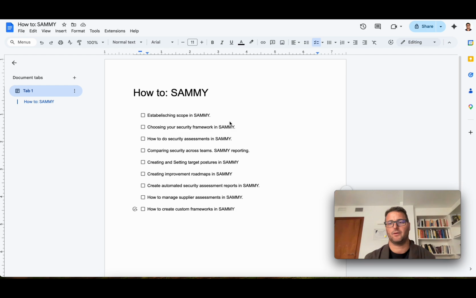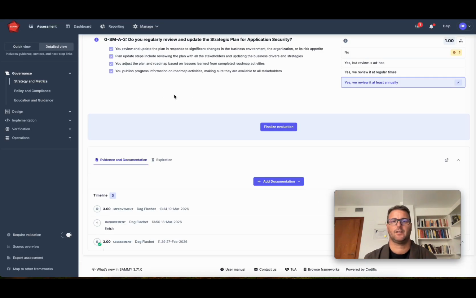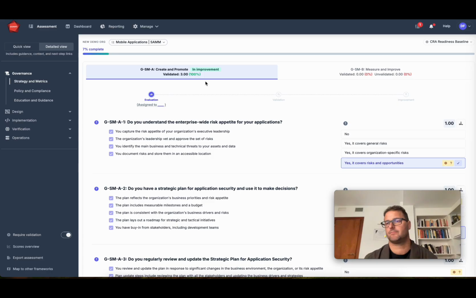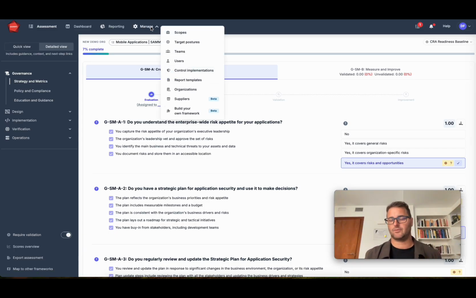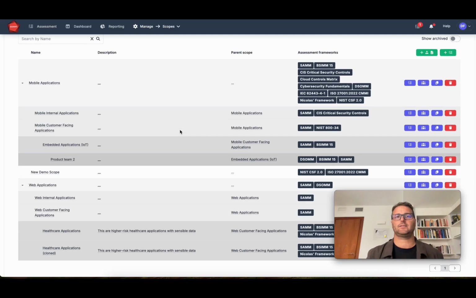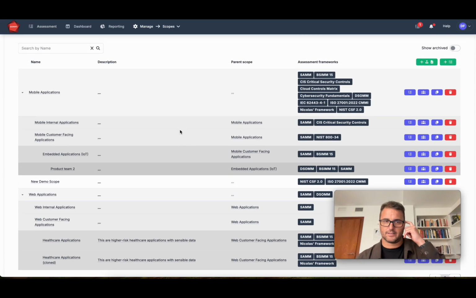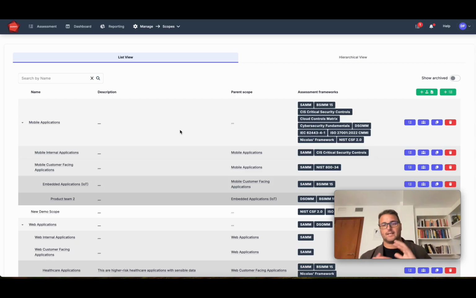The first topic we will cover is establishing scope in SAMMY. If you have not yet logged into SAMMY, you will initially get a wizard that will help you select your first scope and your first assessment. If you've already done that and you would like to create a new one, you will go to Scopes and you will have a list of the different scopes in your organization.